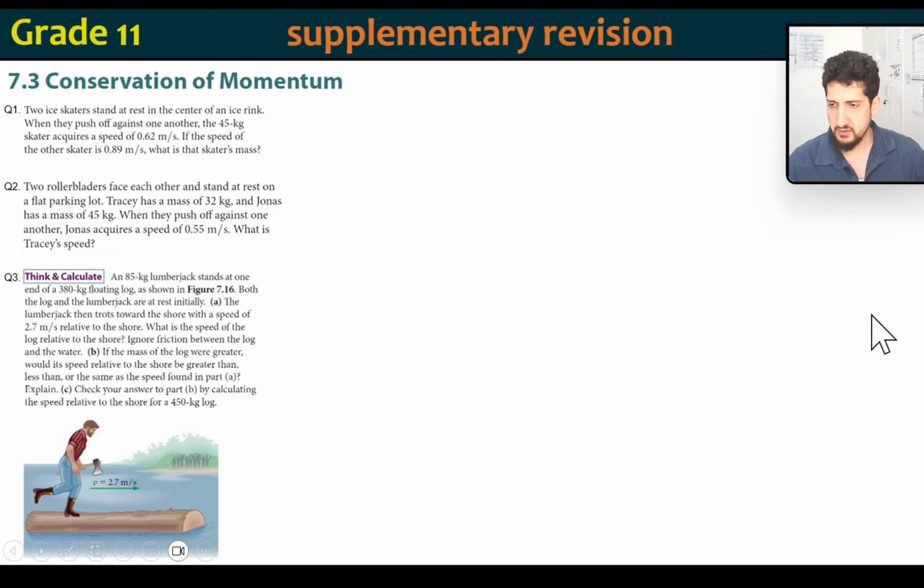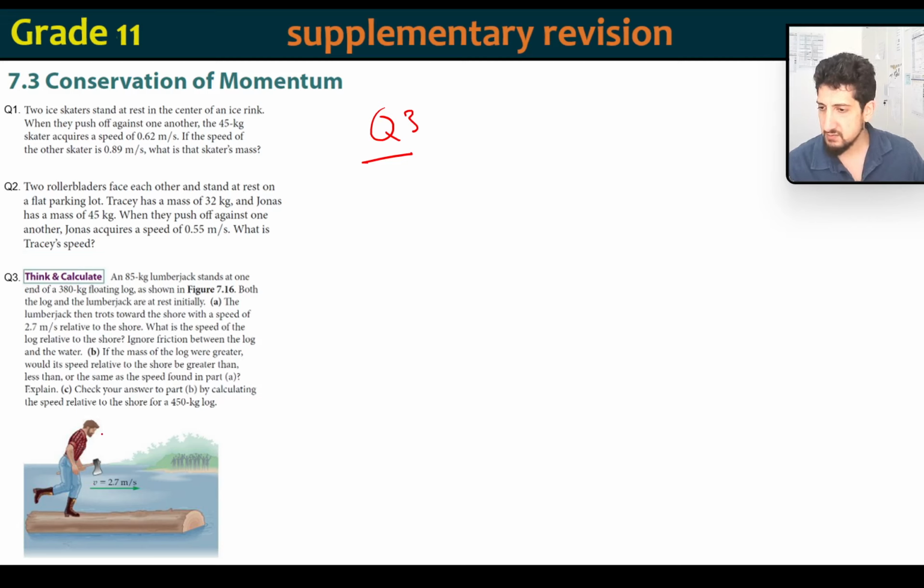And let's go to question 3. An 85 kilogram lumberjack stands at one end of a 380 kilogram floating log. Okay, both the log and the lumberjack are at rest initially. The lumberjack then trots, that means walks a little quickly, towards the shore with a speed of 2.7 relative to the shore. What is the speed of the log relative to the shore? So easy peasy lemon squeezy.